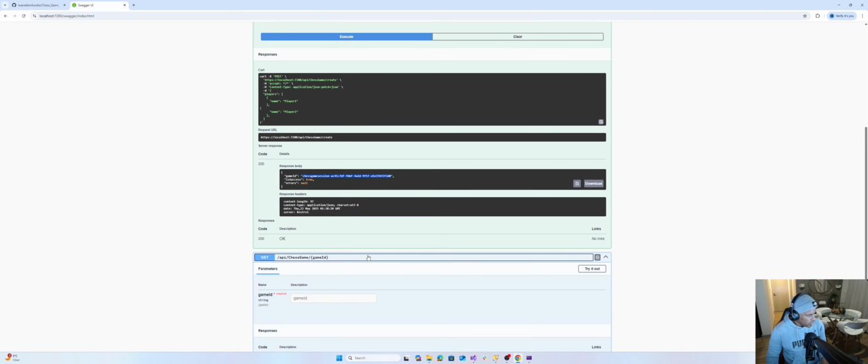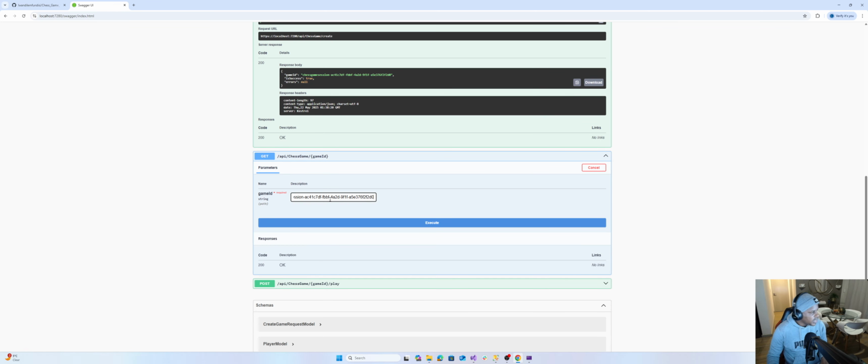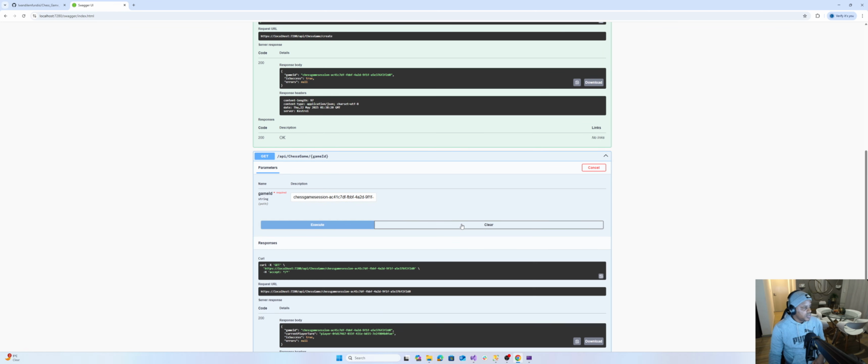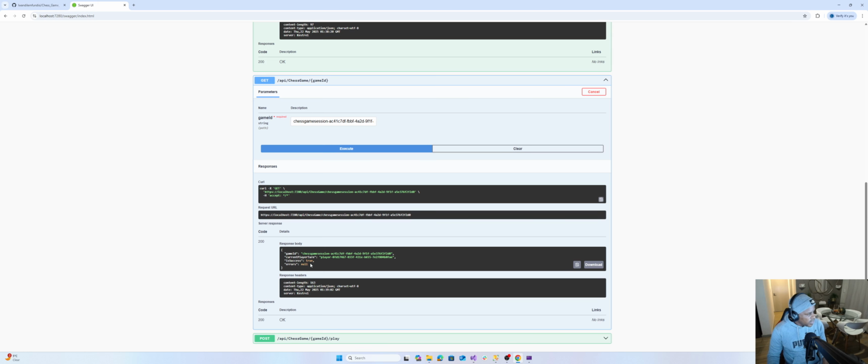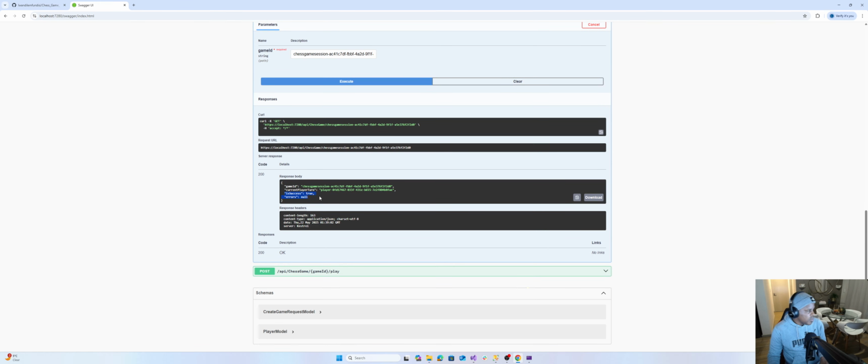So how do we then verify that we are querying the stuff from the database? Does it actually work? Let's go to the get endpoint, say try out, paste that ID, and then say execute. It comes back with the result. Now this result is saying that for this chess game session, the current player whose turn it is to play goes by this ID. Okay, and the query was successful.